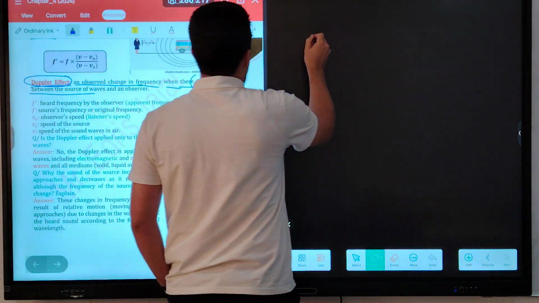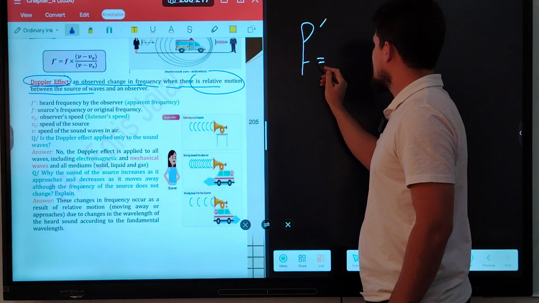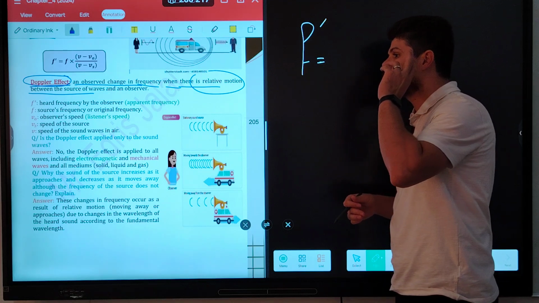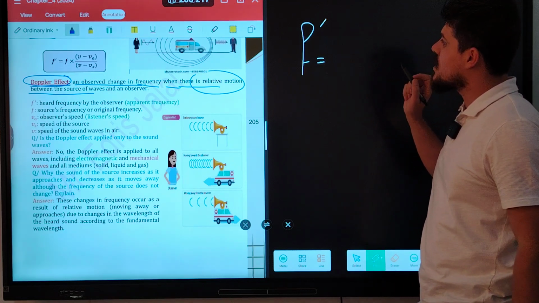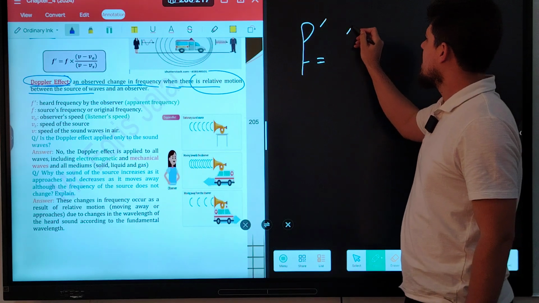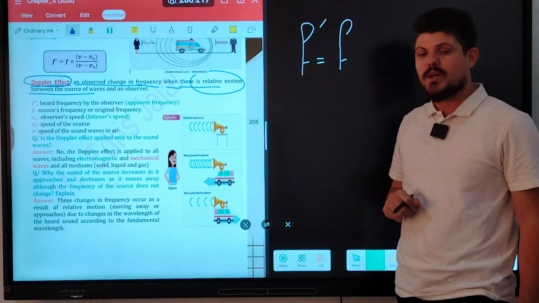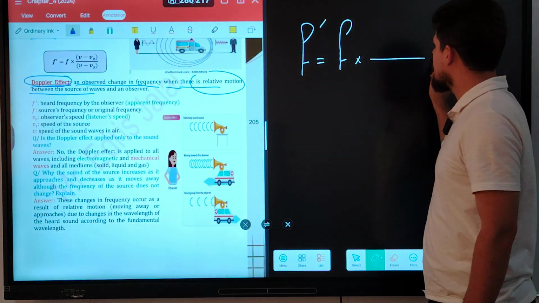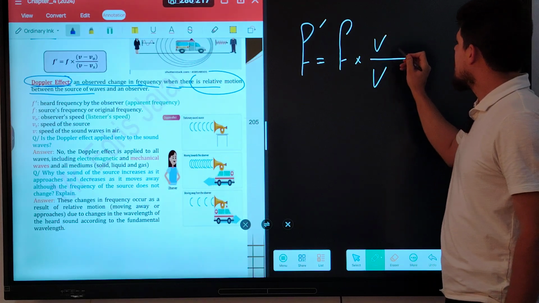So this is the equation of the Doppler effect. Frequency f prime, which is the heard frequency, the frequency the observer hears, is called the heard frequency by the observer, and it is equal to the frequency of the source, f, absolute f. What is absolute f? Frequency of the source, times v, speed of sound in the air, minus